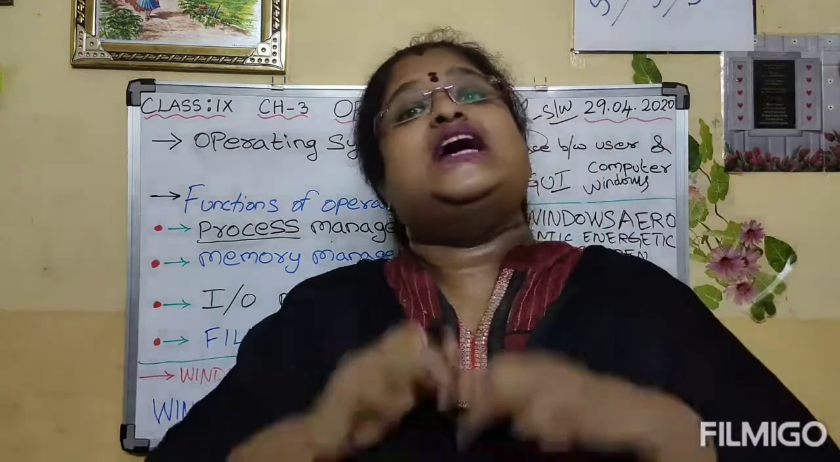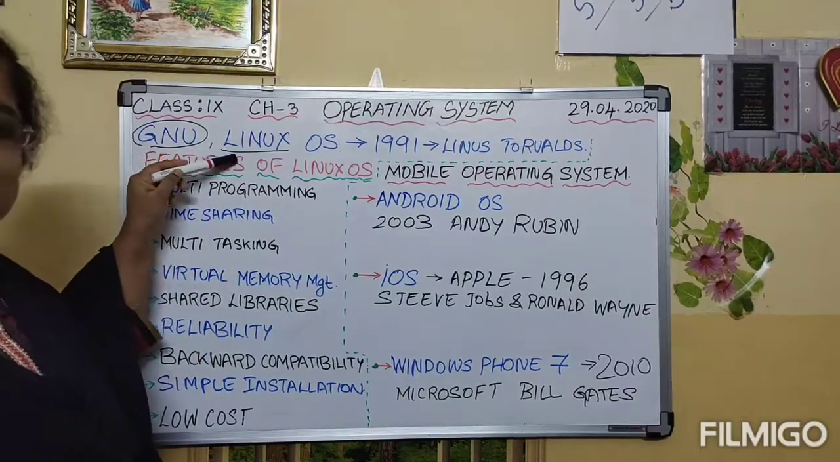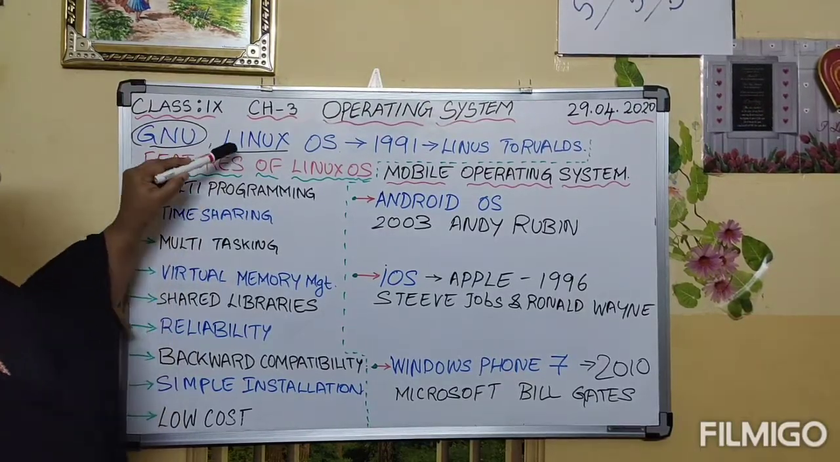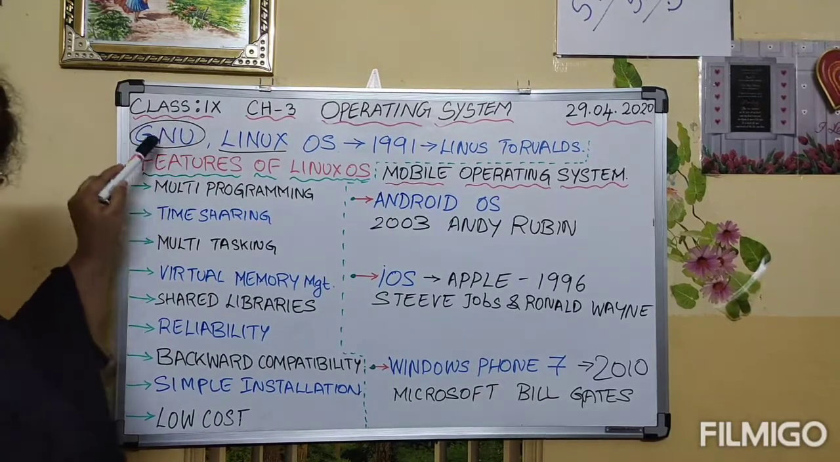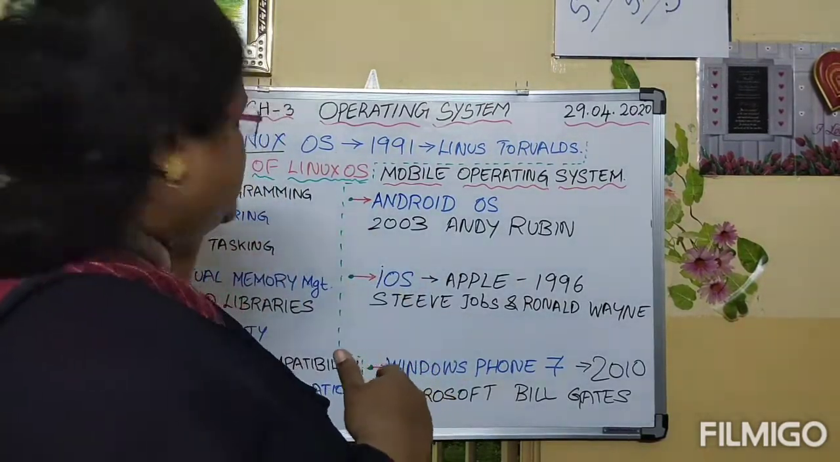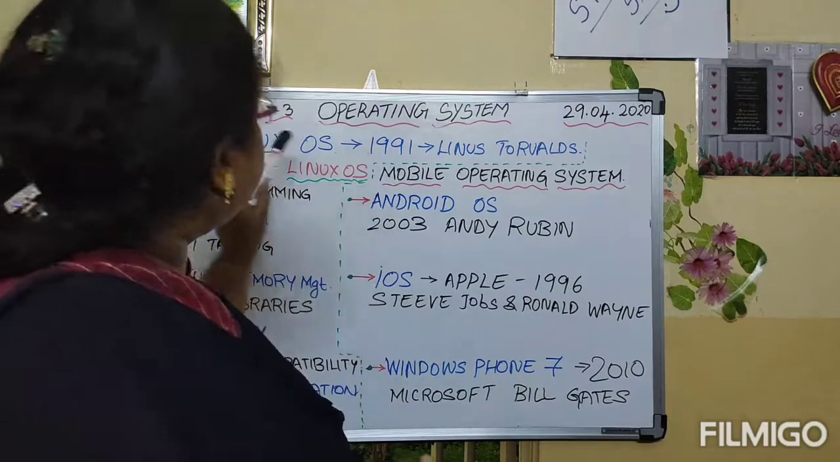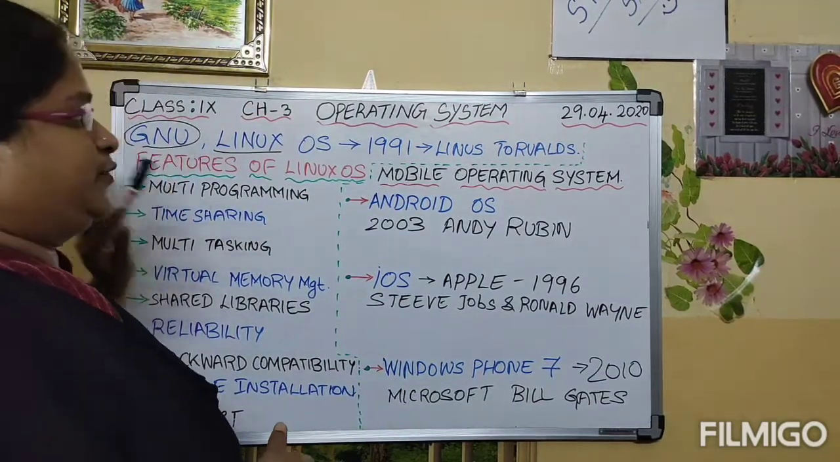Next, we will see about Linux operating system, children. Before seeing this, let me tell you one thing. The main goal of GNU is to provide free software. Even Linux operating system is one of the examples of GNU.